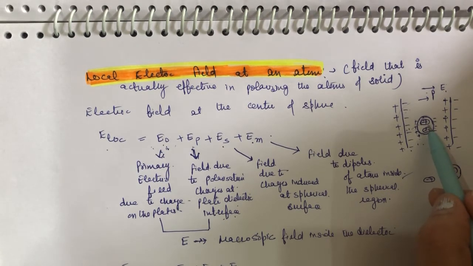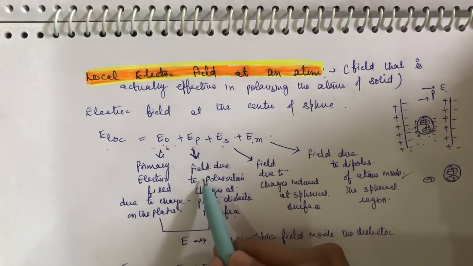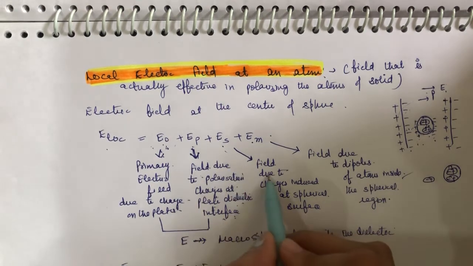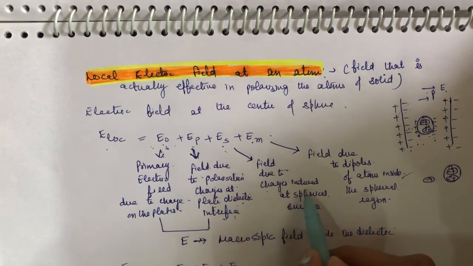The radius of the sphere is chosen large enough to consider the region outside the sphere as a continuum, while the region inside the sphere is taken with the actual structure of the substance. That's why we write here the field due to polarization charges at the plate dielectric interface. And what is ES? It is the field due to charges induced at the spherical surface.